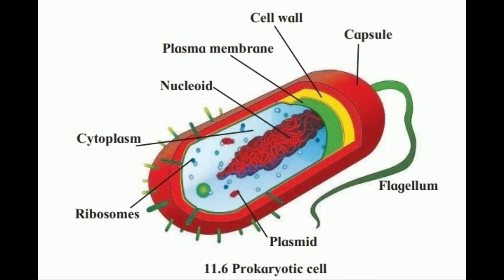Cytoplasm is filled inside the cell. We can see ribosomes also. Some plasmids are also present. But the true nucleus and other organelles like endoplasmic reticulum, Golgi complex, mitochondria, lysosomes are all absent. So such a cell is a prokaryotic cell.